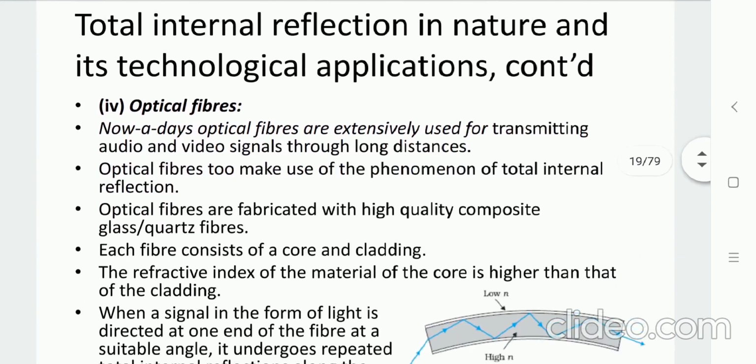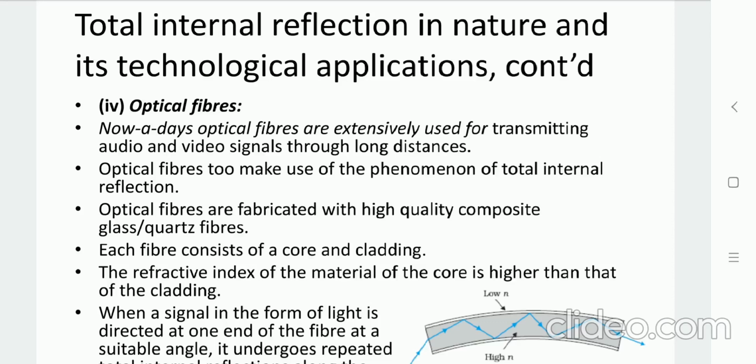Next, the optical fiber. As you can see in the diagram, optical fiber is designed with two materials. The inner material is glass that is known as the core. The outer side of the core is known as the cladding, and the core has a larger refractive index than the cladding.